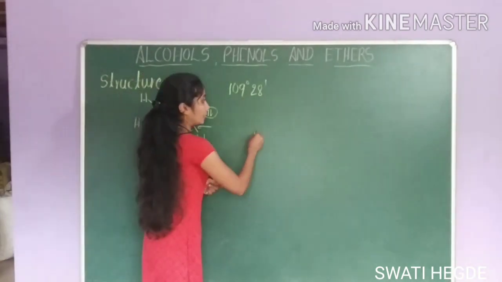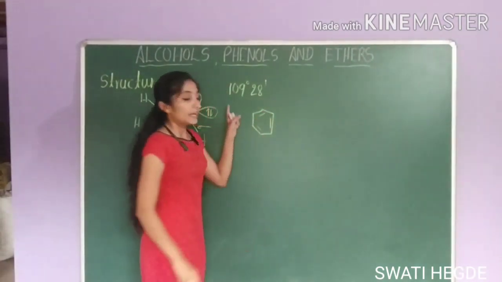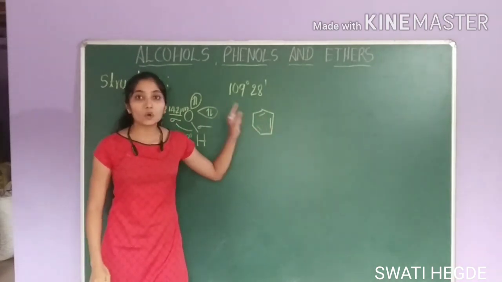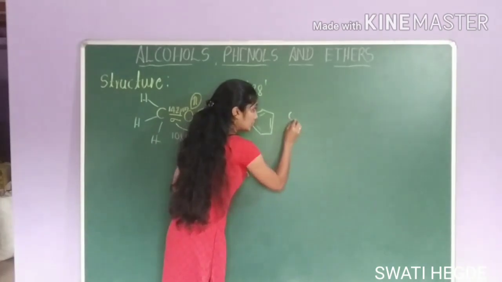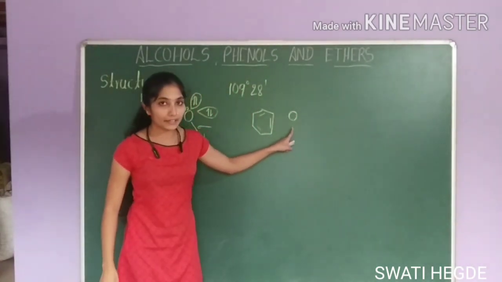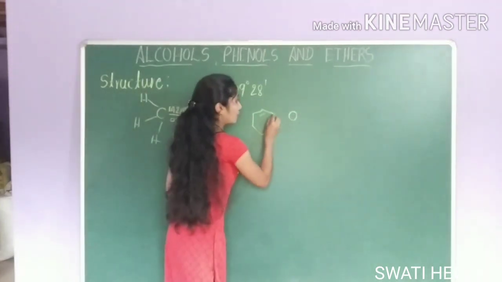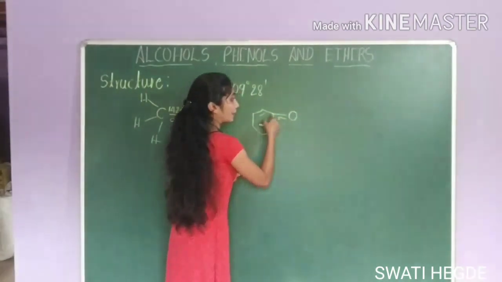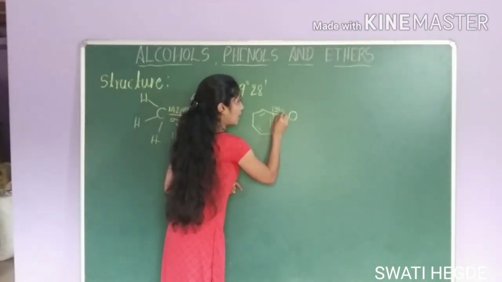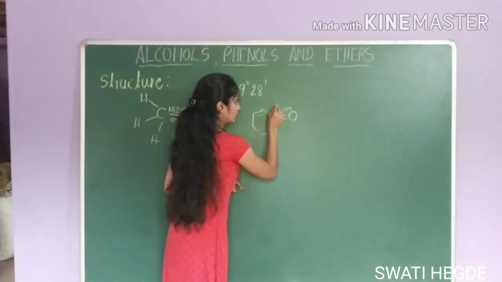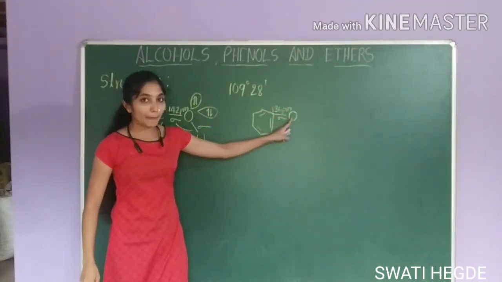Now, let us see phenol. In phenol, a benzene ring is present. In the benzene ring, carbon undergoes sp2 hybridization. Here, the sp3 hybrid orbital of oxygen will overlap with the sp2 hybrid orbital of carbon to form the carbon-oxygen sigma bond of bond length 136 picometer.